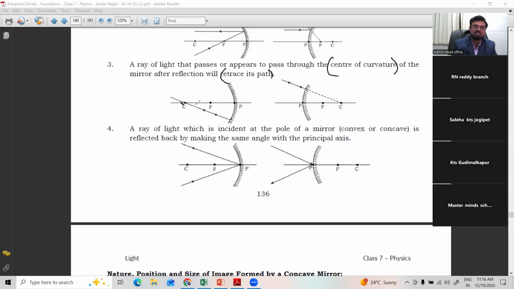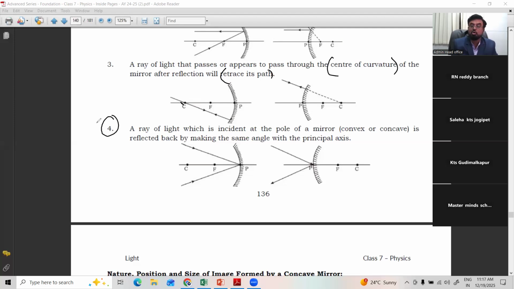That is called retracing. Incident rays from the center of curvature, after hitting the reflecting surface, trace back along the same line. That is the third rule.